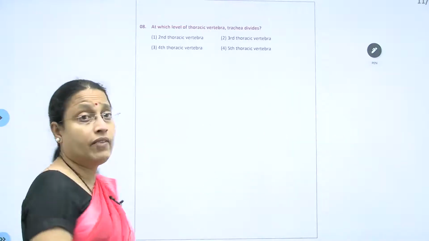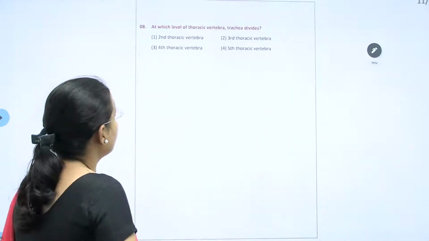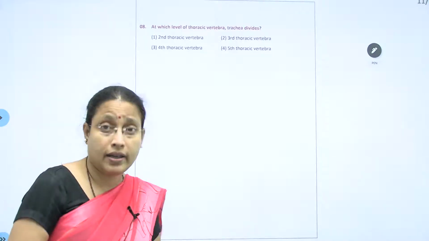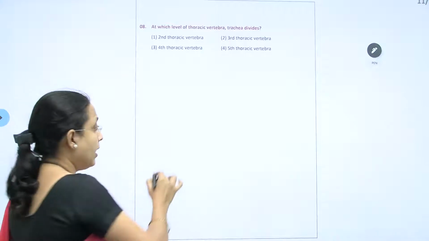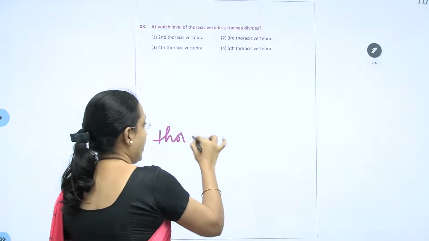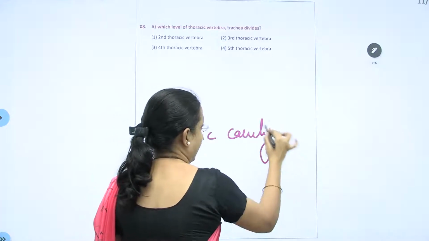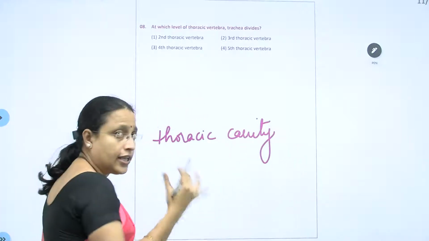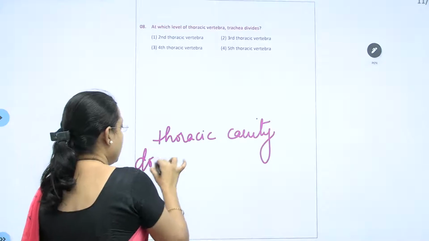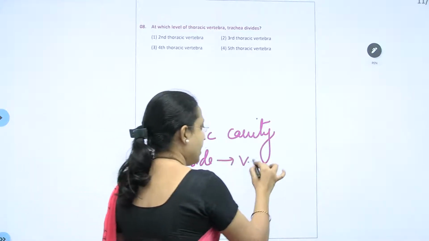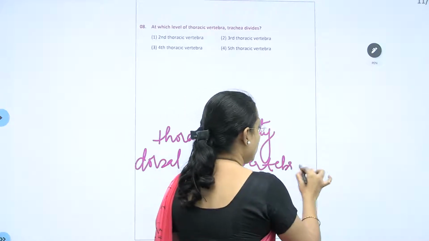At which level of thoracic vertebrae will the trachea divide? You all know that the thoracic region on the dorsal side has the vertebral column, or the backbone.